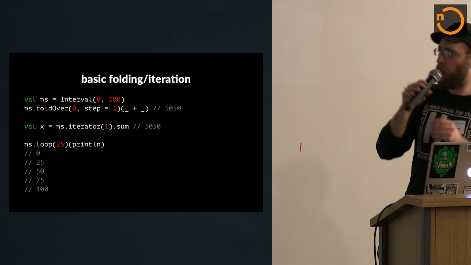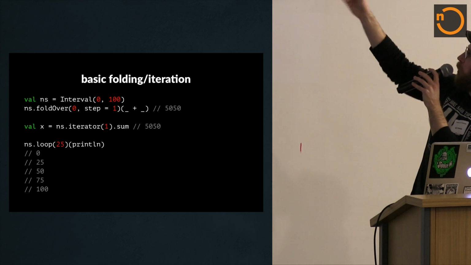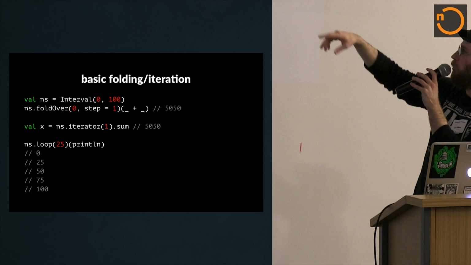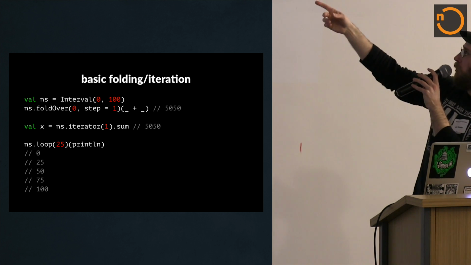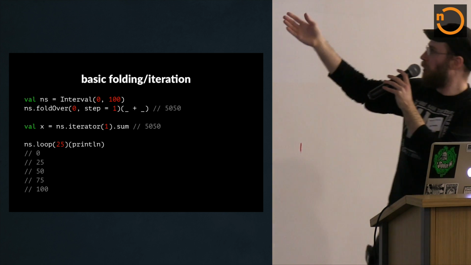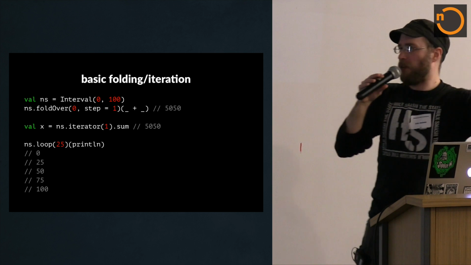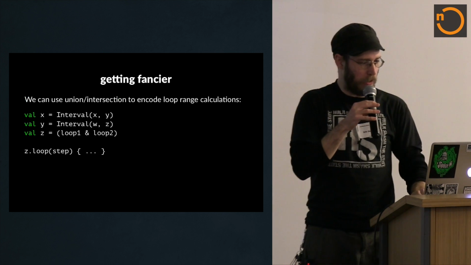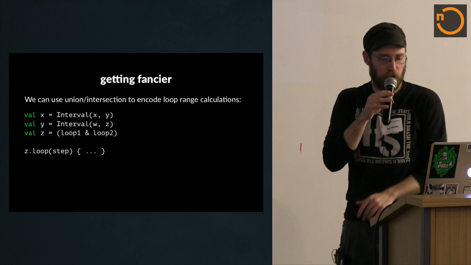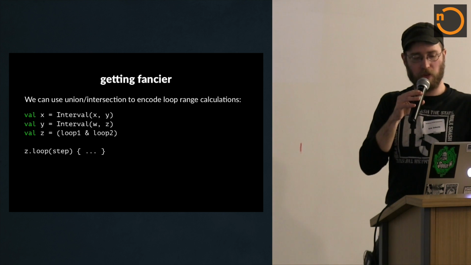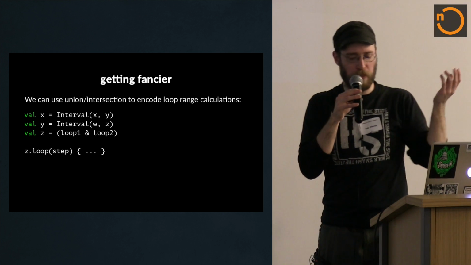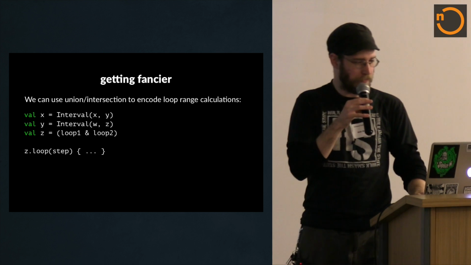So anyway, here's some folding and iteration. We've got an interval, we can fold over it, which ends up looking a lot like fold left on a range. We can also just build iterators, do the same kind of thing, and we can write this loop that takes a step by 25 and prints all the stuff. So kind of a gee whiz, but it's interesting. But there's some fancier stuff we can do. If you want to, you can express your loop conditions as intervals, then you can union them or intersect them or whatever, and that might be a nice way to do it.